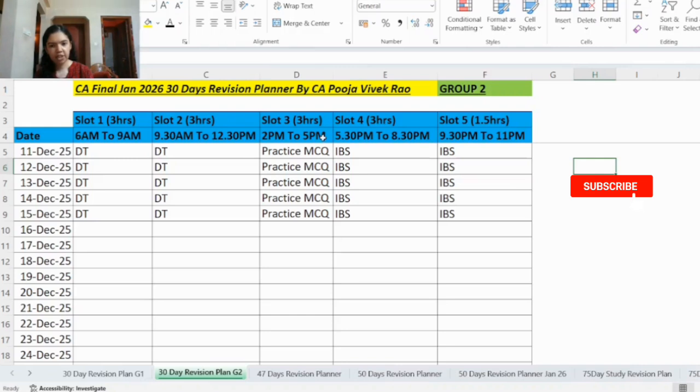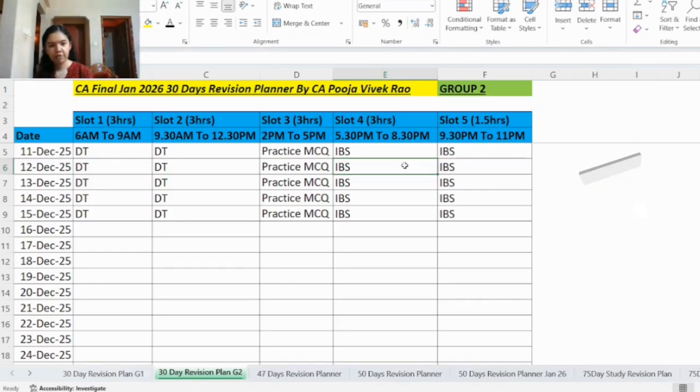So here we have 3 hours time and here we have another 1.5 hour time. So daily 3 to 4 case studies you have to go through. You can go through the case study digest which is there in the BOS knowledge portal. Different types of case studies have been covered there, and apart from that it is very important to go through the student journal also, because in every month's student journal different types of case studies will be given. So do not miss out on that.